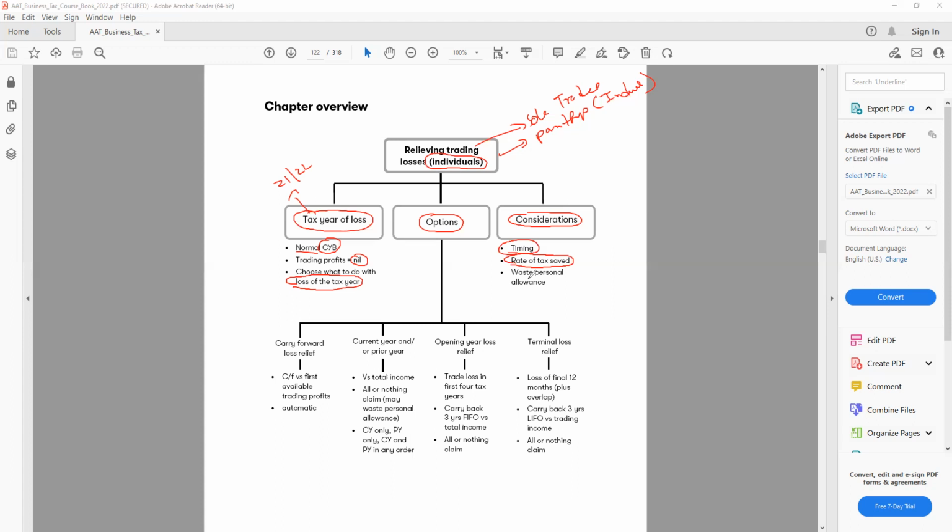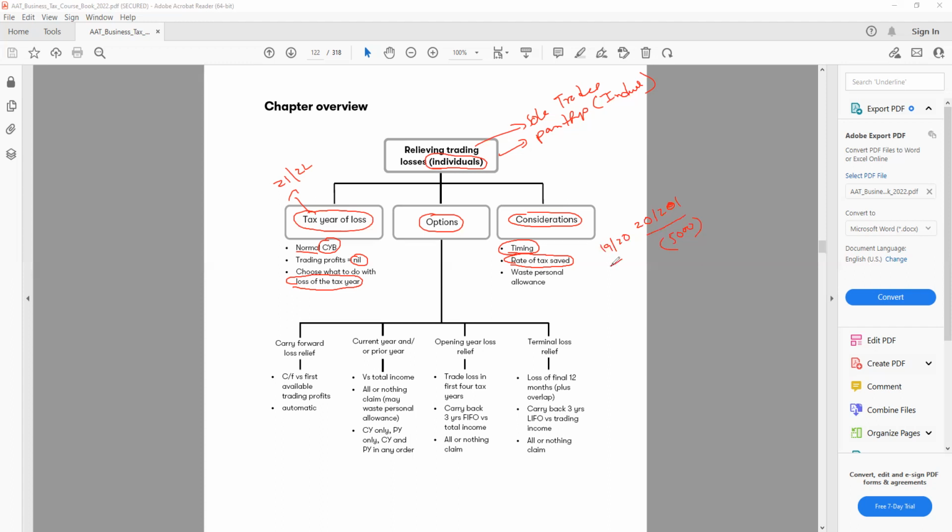For example, if a person is a lower rate taxpayer, and let's say in 2021 we have a loss of 5,000. And this loss, I can carry it back to, let's say, 19/20, the previous year.